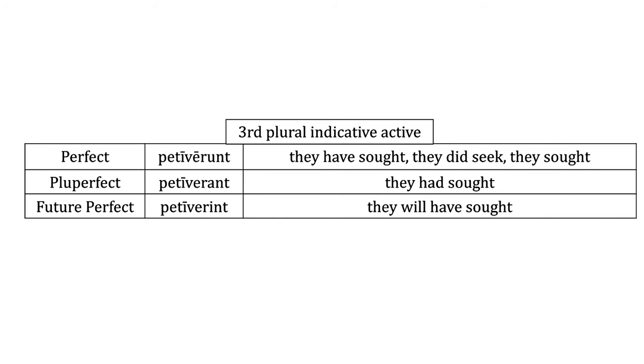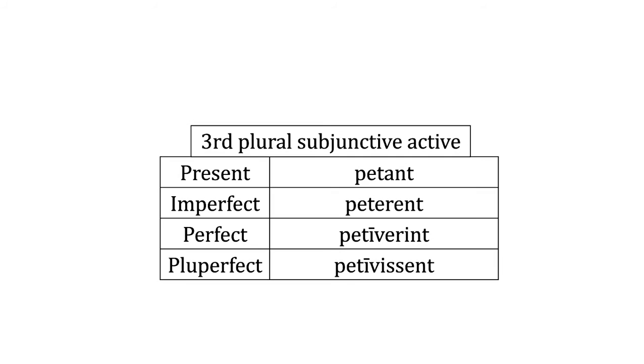Now we're going to go to the third plural subjunctive active. Let's take a look at that one. Now remember, here we have that stem vowel mutation. Instead of the P-E-T-E, we're going to have a mutation here, and it's going to go to A for all the forms of the present.